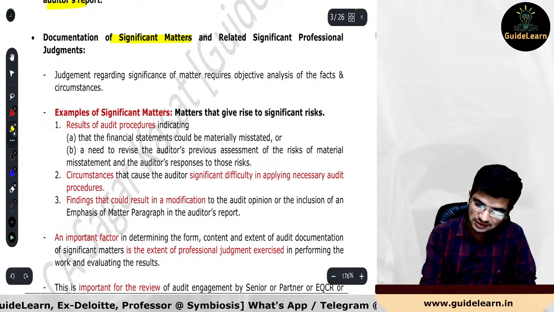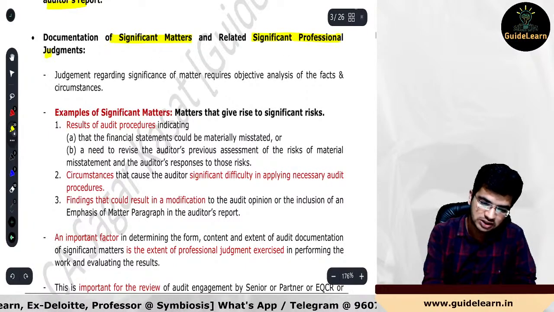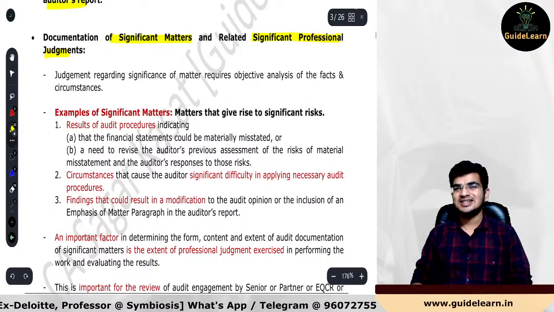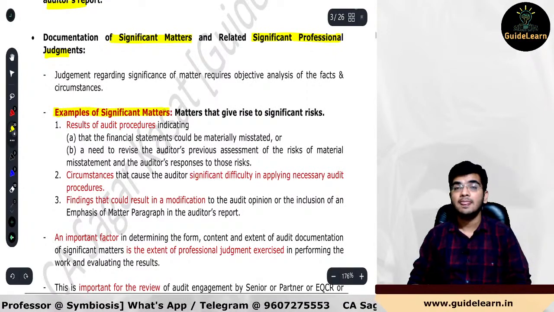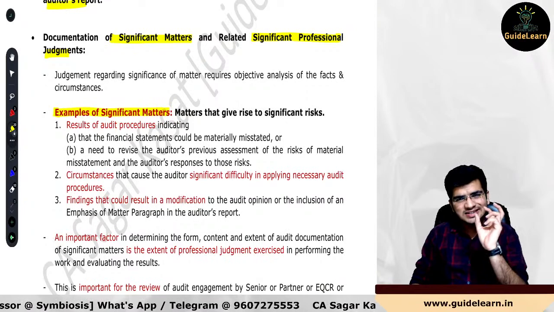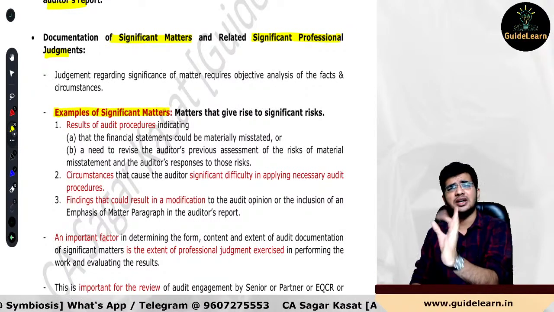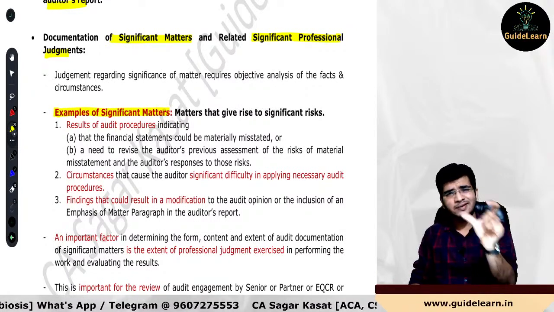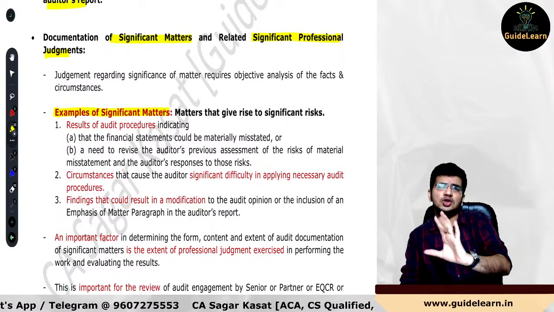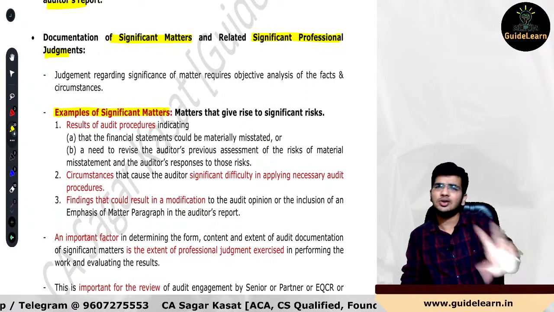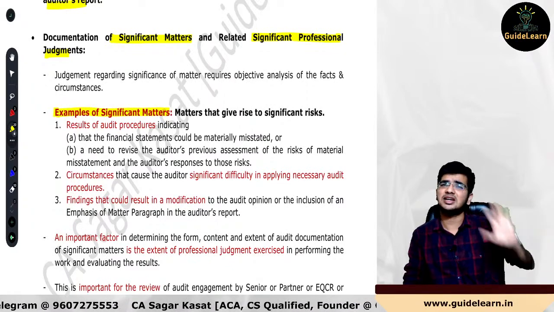Documentation of significant matters and related significant professional judgments. So now, what are the significant matters? Very, very important. Examples of significant matters. Very simple. These are such matters which give rise to significant risk, nothing else. Wherever you find a certain matter which you believe is going to give rise to significant risk in this particular relation, obviously you can say that that is the significant matter.